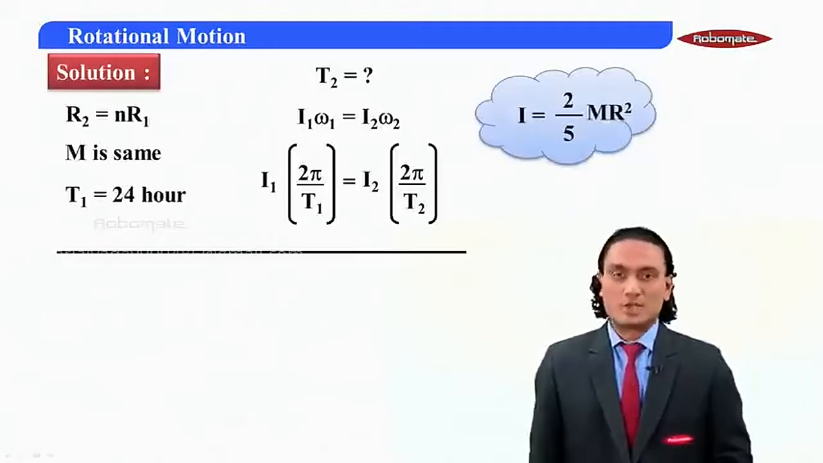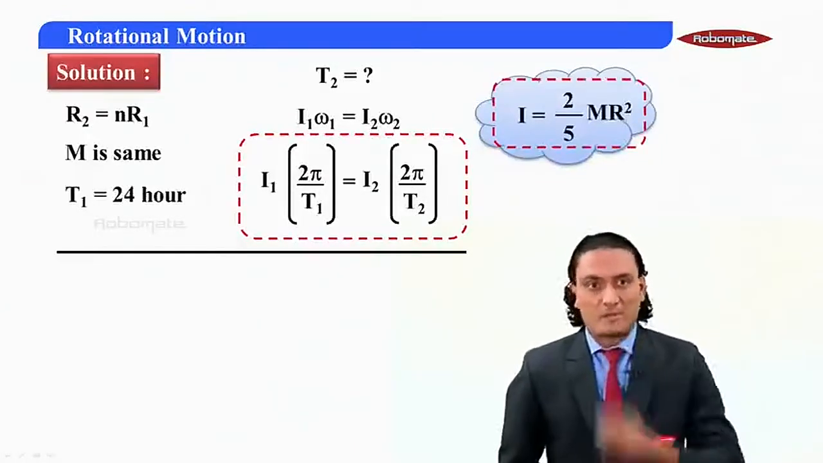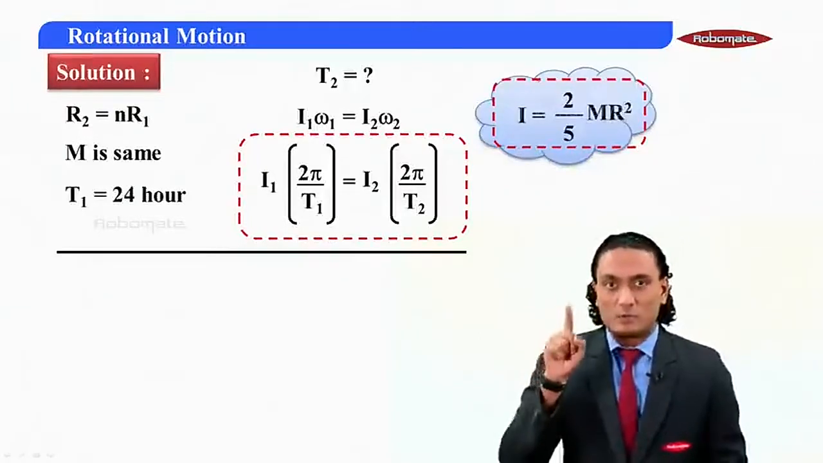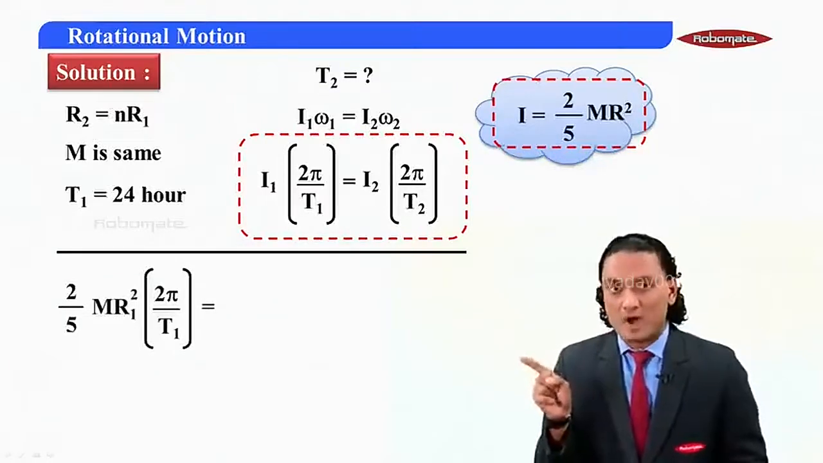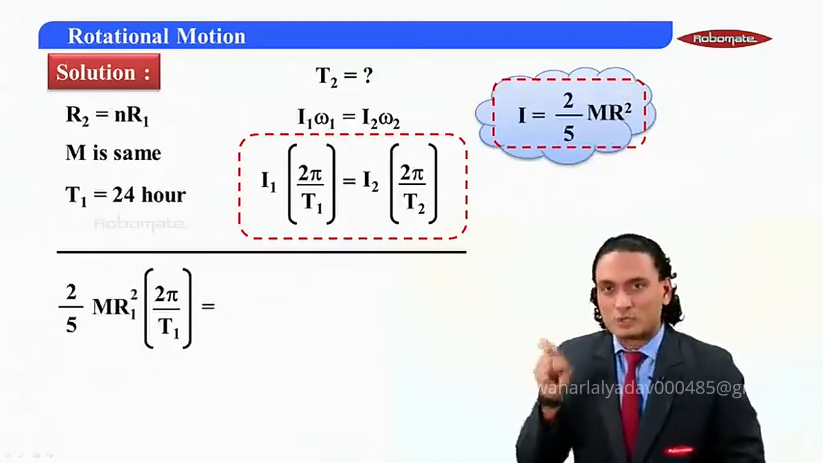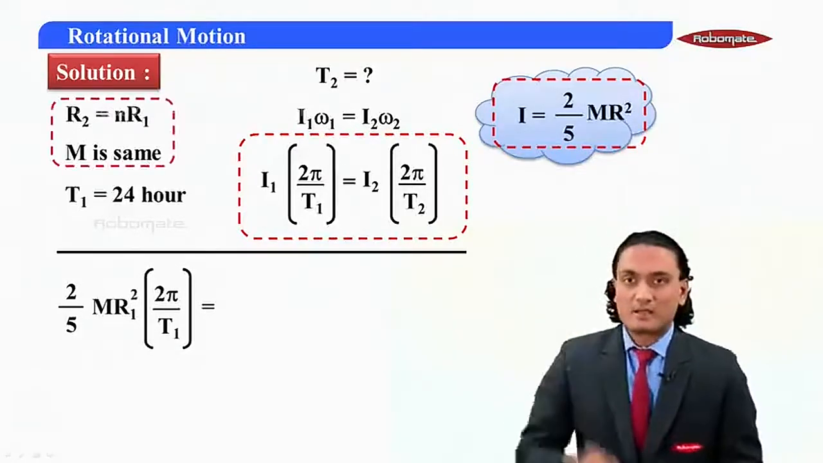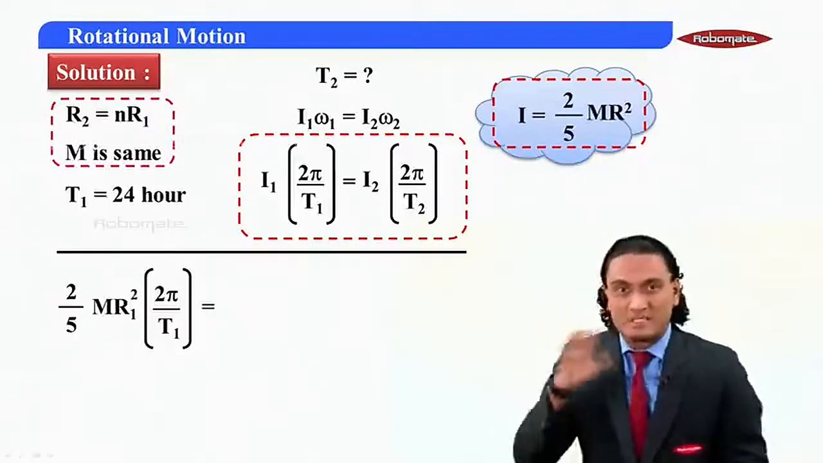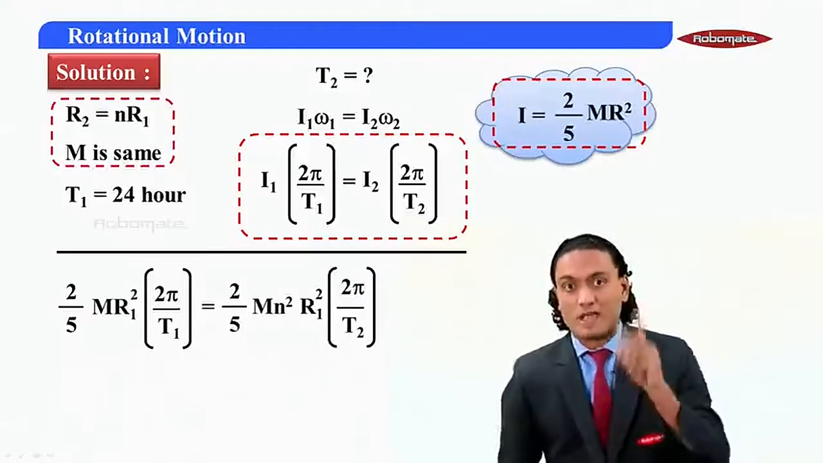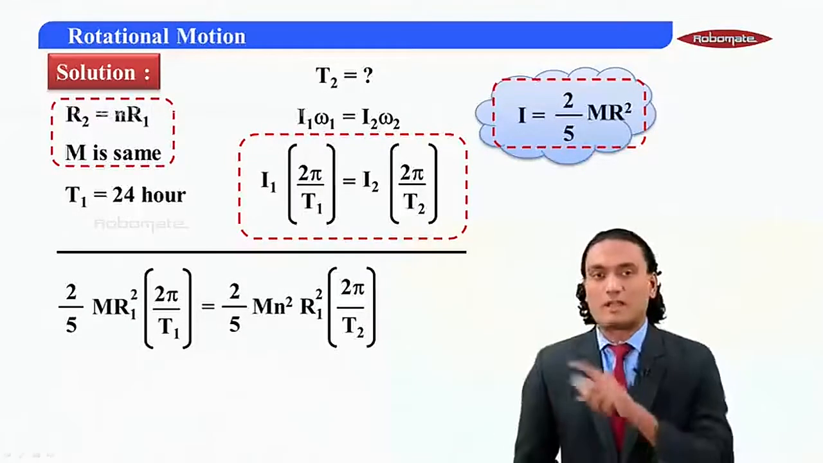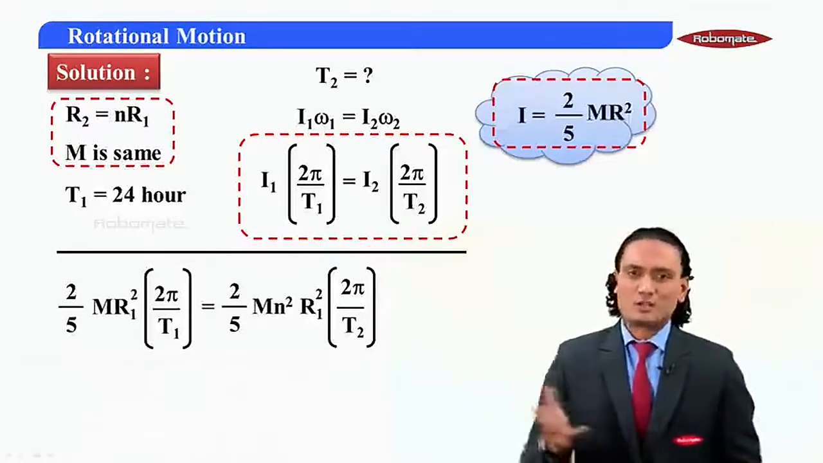Now let us go on to the calculation part. We know that I is 2 by 5 mr square. So I1 will be 2 by 5 m1 r1 square, which gives I1 as 2 by 5 m r1 square into 2 pi upon T1. Now, what about I2? R2 is n r1 and m is the same. So I2 will become 2 by 5 m, and instead of r2 square, you will write n square r1 square, into 2 pi upon T2. Did you understand? Because R2 is n r1.